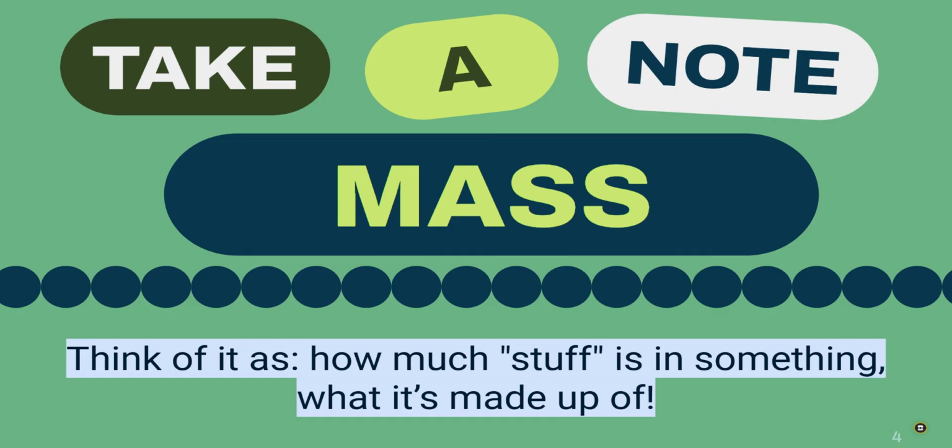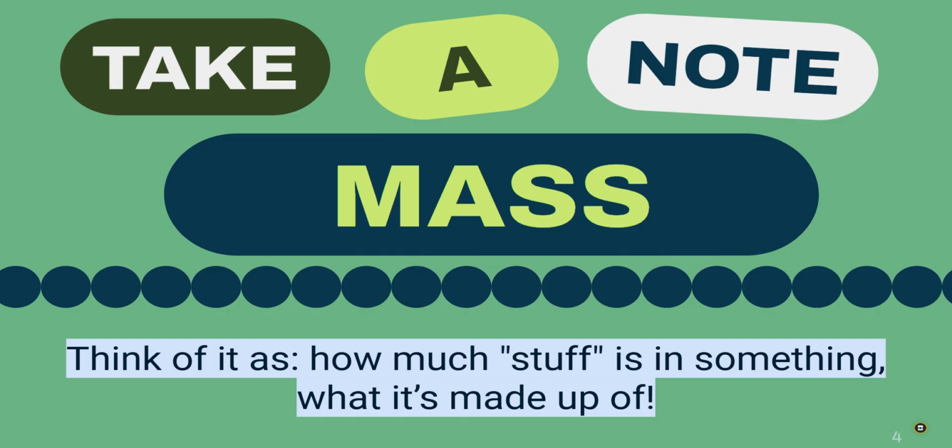Next up, we have mass. I want you to think of it as how much stuff is in something, so what it's made up of. We briefly talked about mass when we talked about how you weigh more on Earth than you do on the moon because gravity is pulling us down with much greater force on Earth than it does on the moon. So we talked about how weight changes on Earth and the moon. We also talked about how mass does not change. So what you're made up of, what makes you you, is going to be the same no matter where you are. So that's what mass is.